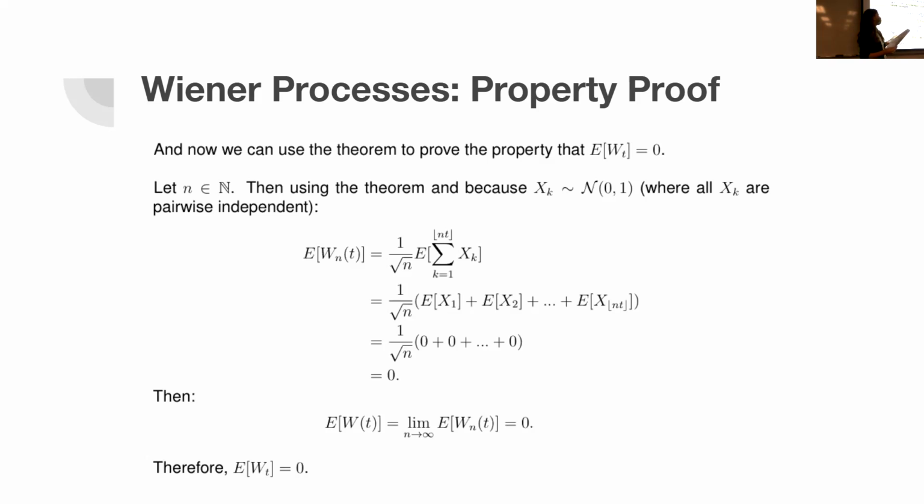And that's just 0. And if we multiply that by 1 over square root of n, that's again going to be 0. So then we need to prove that the limit as n goes to infinity of E[W_n(t)] is equal to 0. And E[W_n(t)] is 0. So the limit is going to be simply 0. And therefore, we have proven that the expected value of W_t is equal to 0. And we have proven our property.